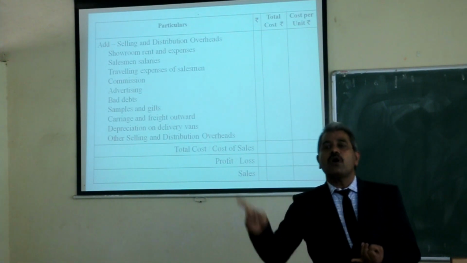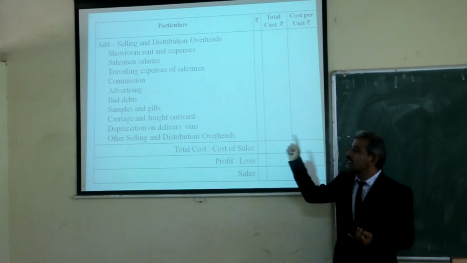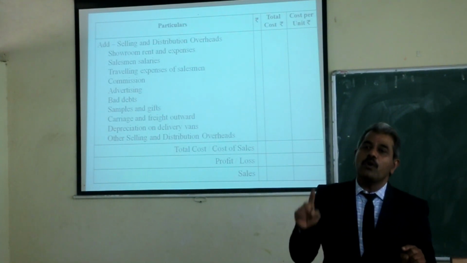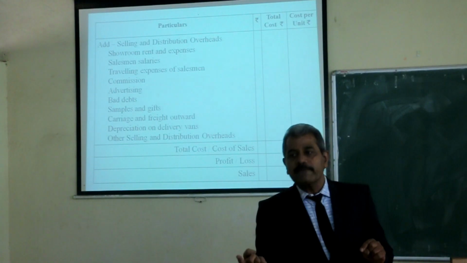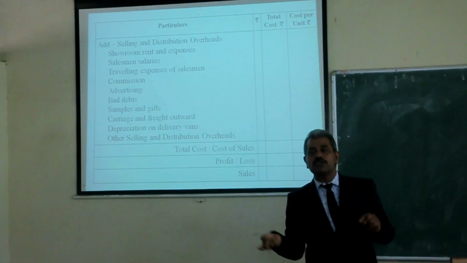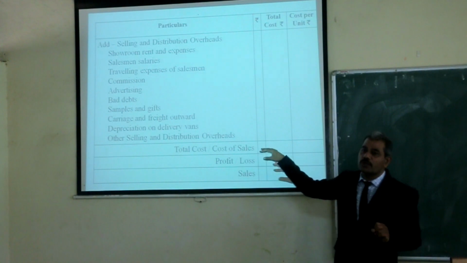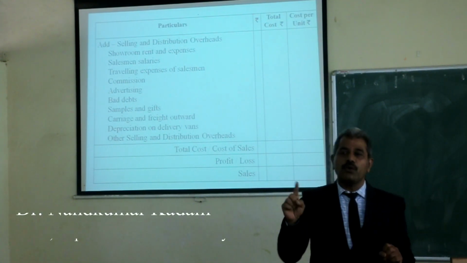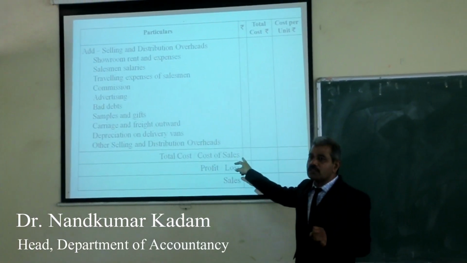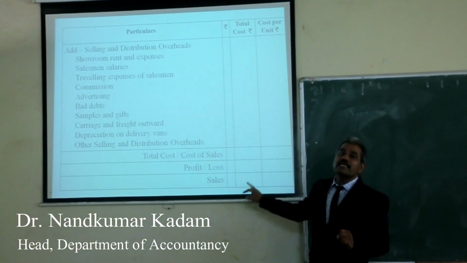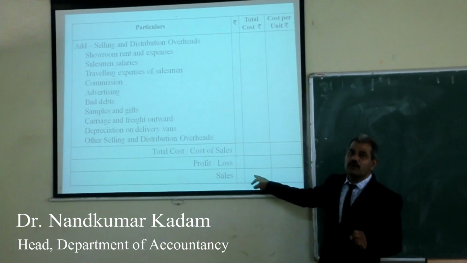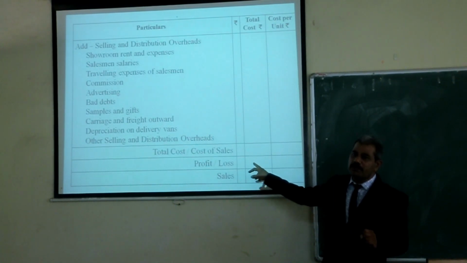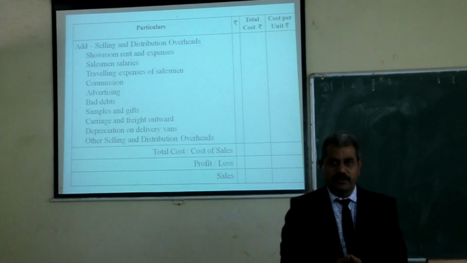Then you have to add office and administrative overheads. You will get the cost of production. Then you have to add opening stock of finished goods and deduct the closing stock of finished goods. Then you get cost of goods sold. And then you have to add selling and distribution overheads. Then you will get the total cost or cost of sales. You will be provided total sales. You have to deduct the cost of sales or total cost from the sales. You will get the profit or loss of this organization.